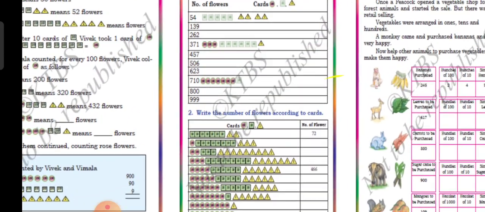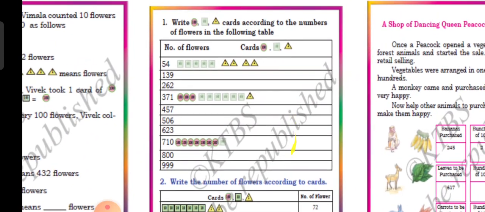Okay, see what they are telling. See here, write 100. Pink means 100, blue means 10, and triangle means 1. So how should you write 54 in tens? Already they have given the square box. So 54. How many tens are there? There are 5 tens in 54. Then 4 is ones. So 1, 2, 3, 4 you should write.